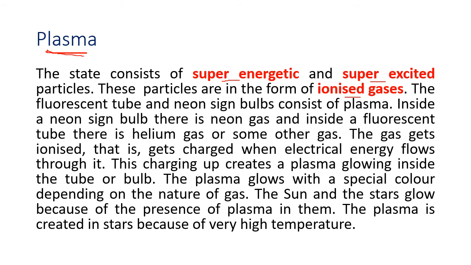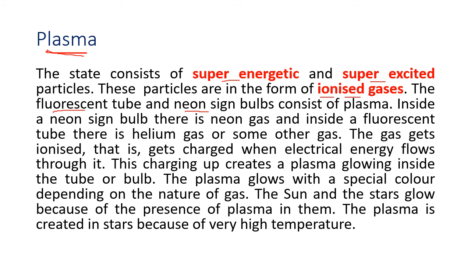Here, the electrons are leaving the atom. So it is no longer neutral but ionized. What is an ion? If an electron leaves an atom, a negative charge is leaving. So the atom has now become positively charged. So that is called ionized gases. So gases are ionized. The examples are fluorescent tubes and neon lights.